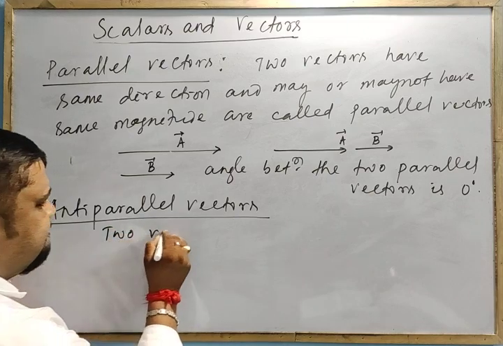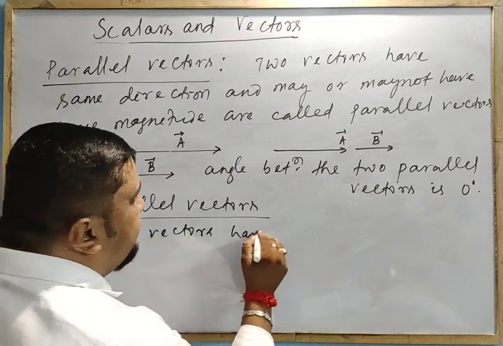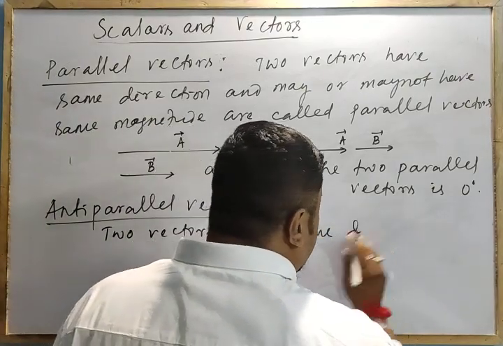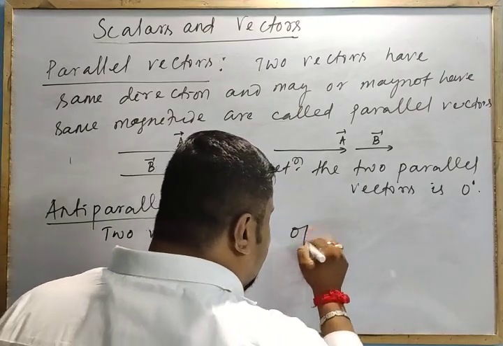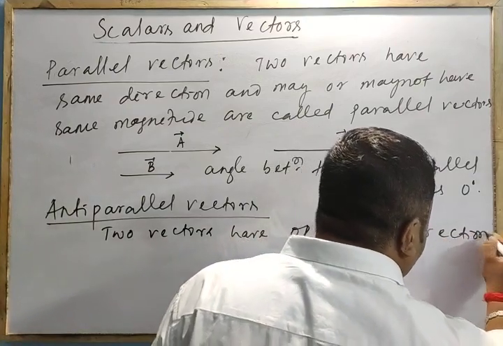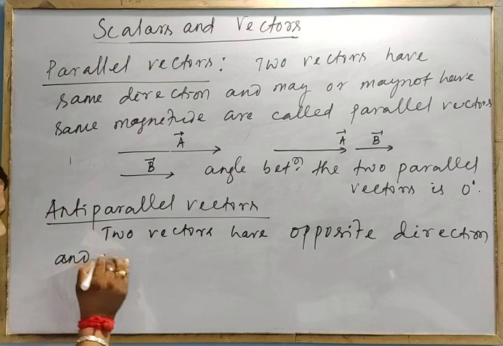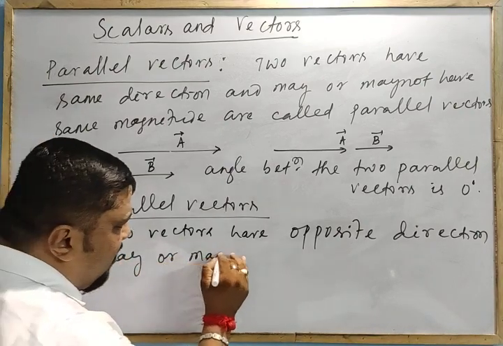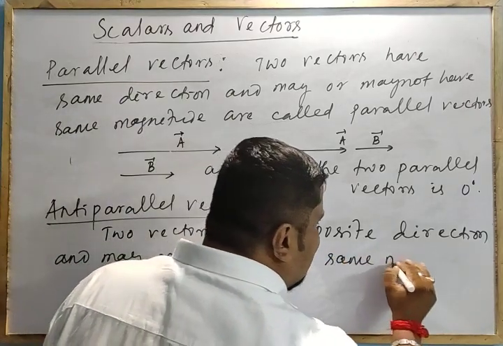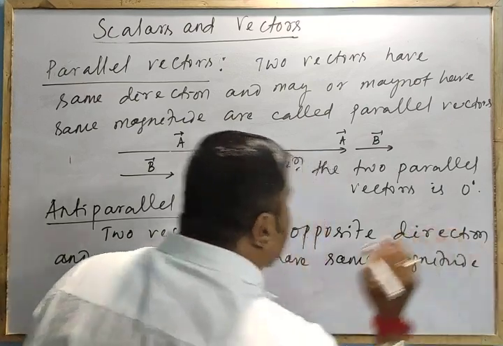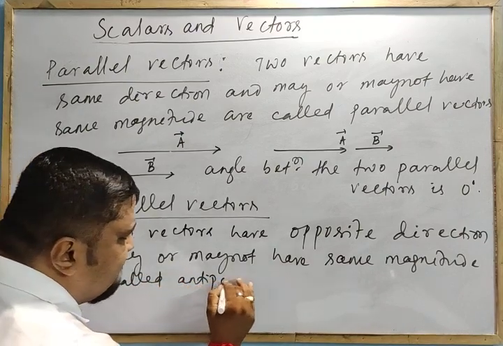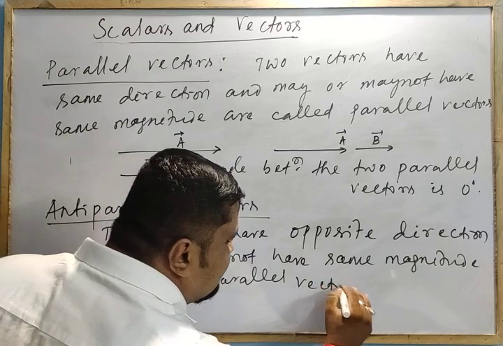Two vectors that have opposite direction and may or may not have the same magnitude are called anti-parallel vectors.